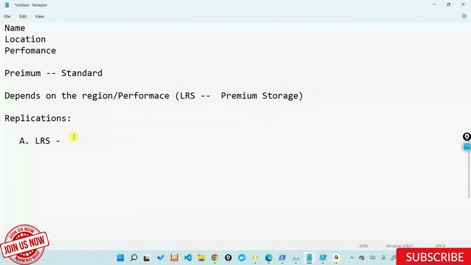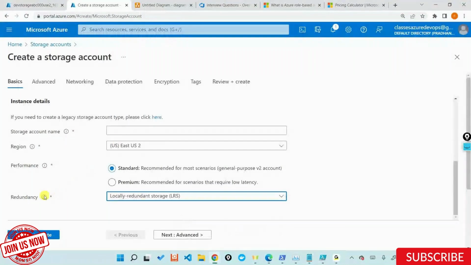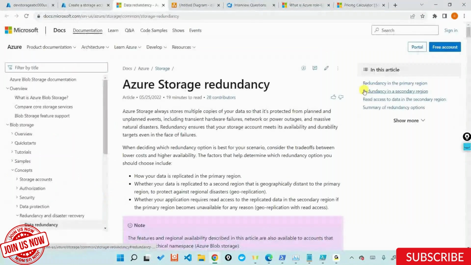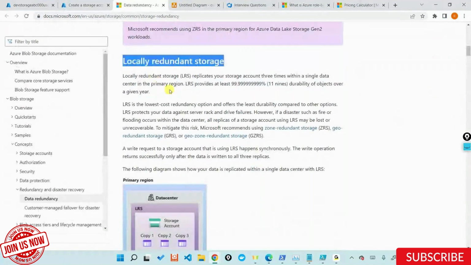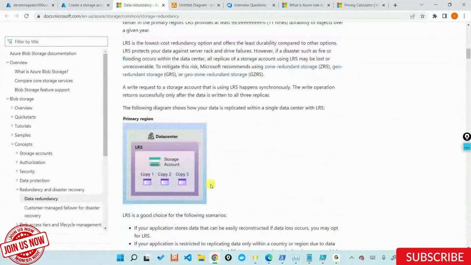Again, in a locally redundant storage, how do you read this? Just click on this link called redundancy. There is something called learn more. Click on learn more. You'll automatically get diverted into the documentation of Azure. Here it is telling you that locally redundant storage offers you 3 copies in the same data center. So if this data center is unavailable due to some reason, there is some issue that happened, something like that, if the data center is unavailable, your data will simply not be available.